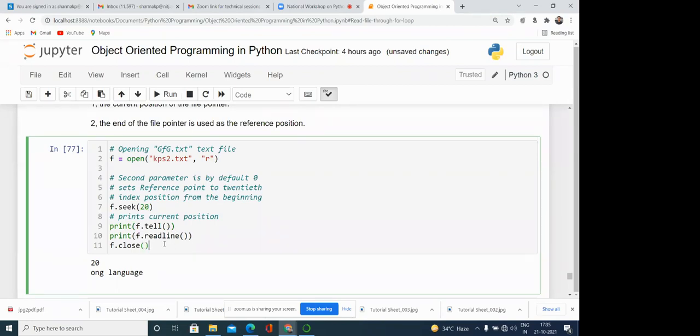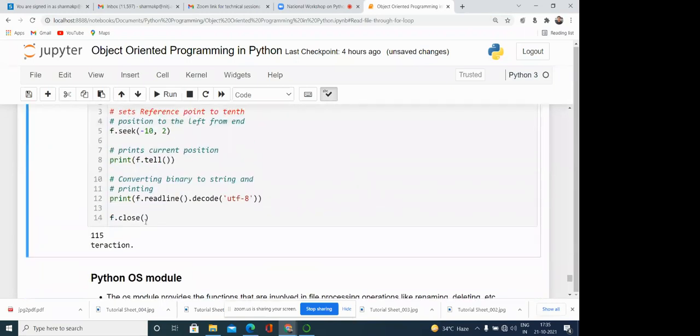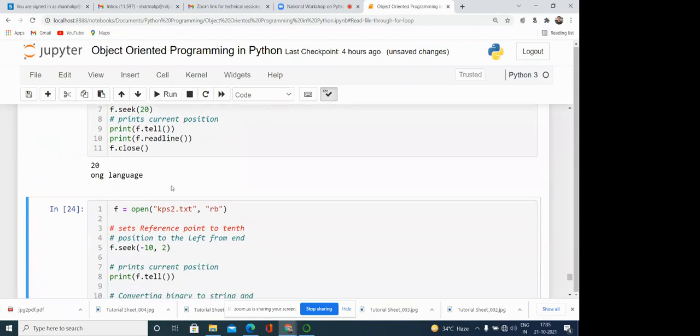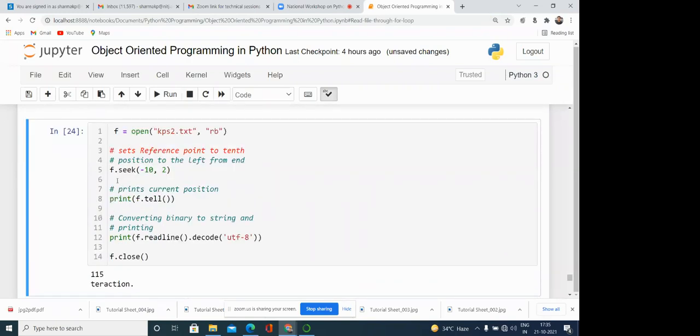So what we have done here is moved the pointer position, and after that we started the reading with readline, so whatever is there we have read. Similarly, here you can see f.seek(-10, 2). 2 means the end of the file. From the end of the file, we need to shift the pointer 10 positions before. -10 means 10 positions before.